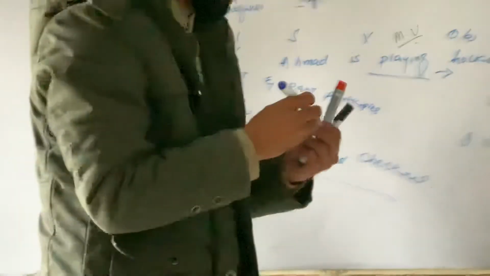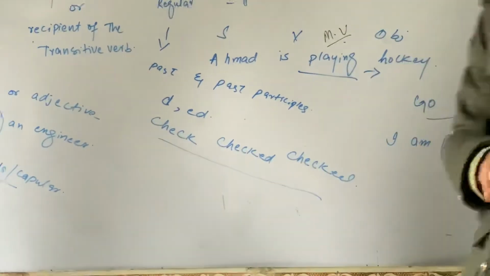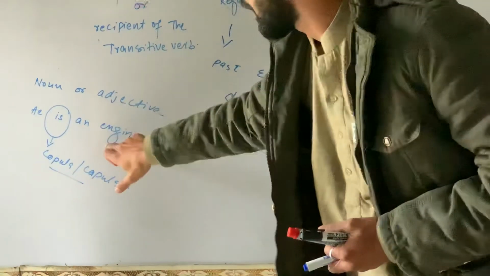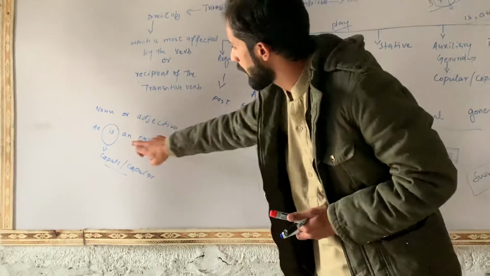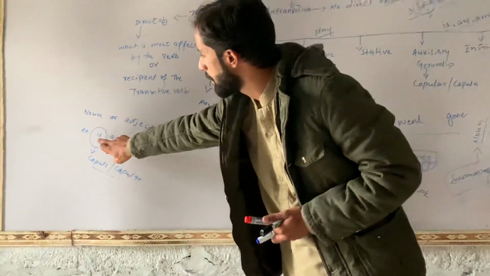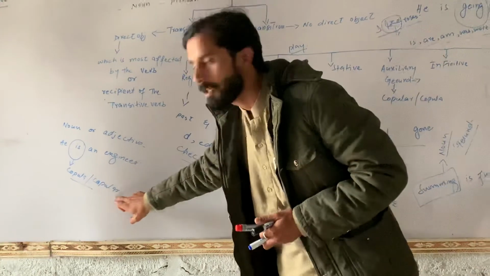When after the helping verb comes a noun or an adjective, then it will be no more a helping verb, but it will be a copular verb.